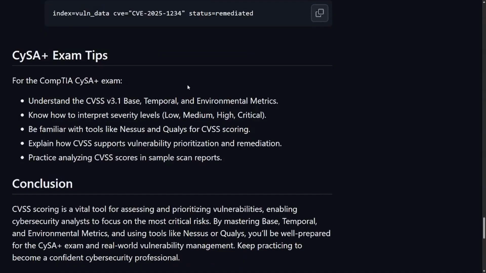CySA+ exam tips for the CompTIA CySA+ exam. Understand the CVSS v3.1 base, temporal, and environmental metrics. Know how to interpret severity levels: low, medium, high, critical. Be familiar with tools like Nessus and Qualys for CVSS scoring. Explain how CVSS supports vulnerability prioritization and remediation. Practice analyzing CVSS scores in sample scan reports.